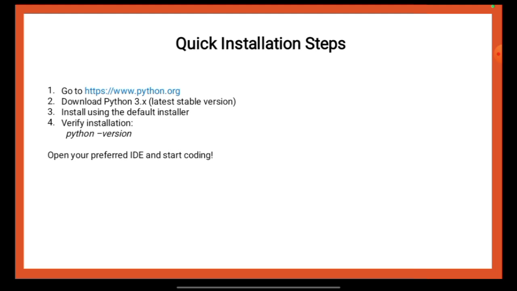So from this part we can say that to install Python you have to visit python.org and download the latest stable version of Python 3.x suitable for your operating system. It can be either Windows, macOS or Linux.